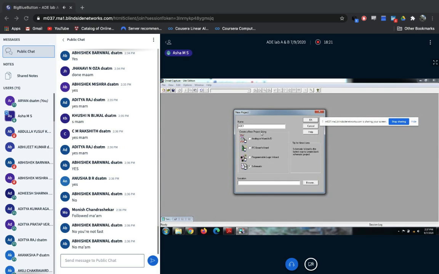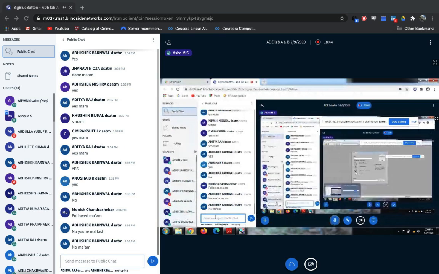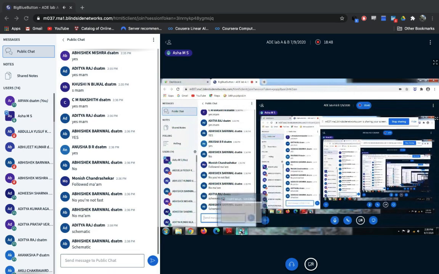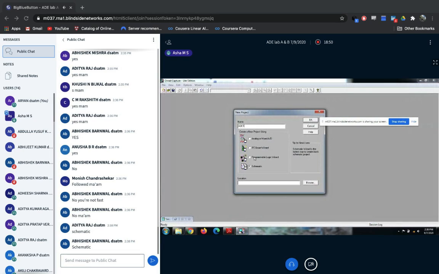Create a new project using. Of course, we are going to create the new project. We should create the new project using, we have four options. In those four options, what is the default setting here? The default setting is schematic, correct, right?